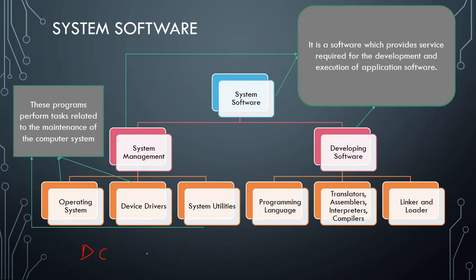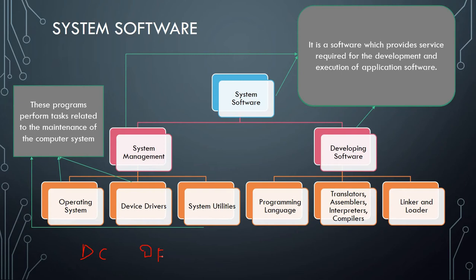Okay, next one, disk fragmenters. We also have disk fragmenters. If anybody is booting a new window or something, they have a hard disk and they are dividing it into separate parts. We have local disks like C, D, E, F in our laptops or computer systems. It is done with the help of disk fragmenters.